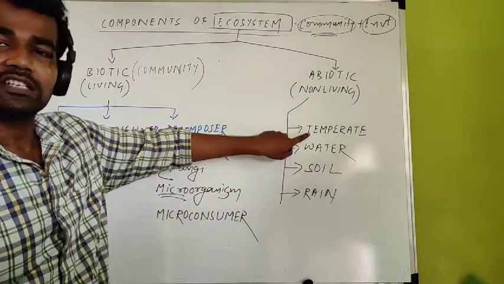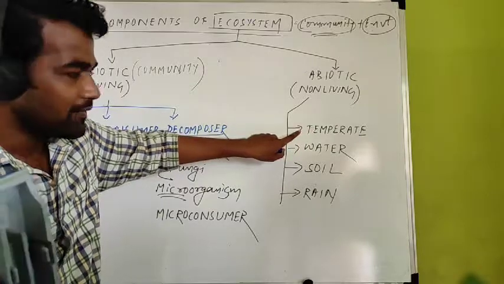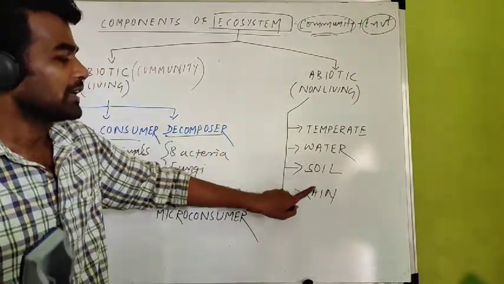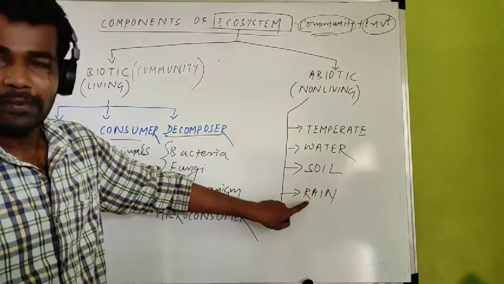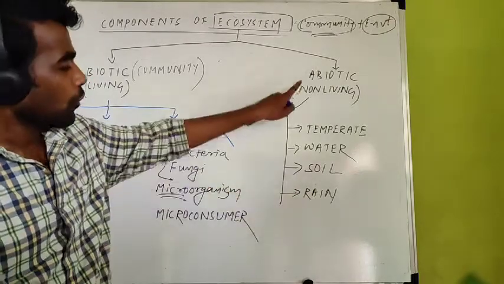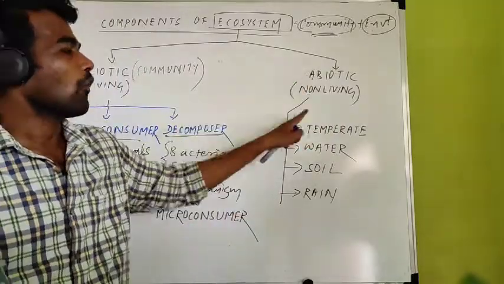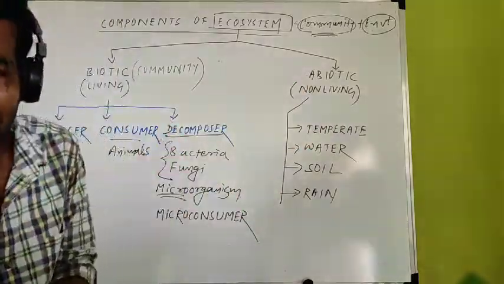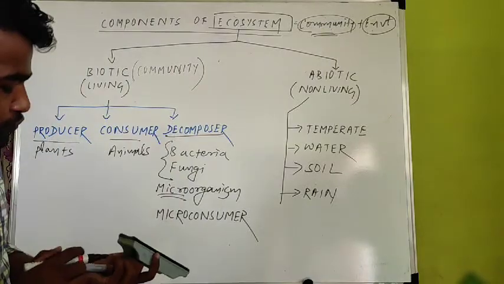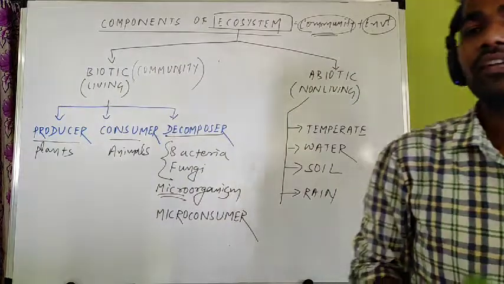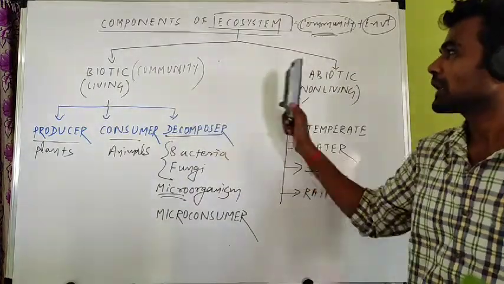Temperature is non-living, there is no life. Water is non-living, soil is non-living, rain or any type of precipitation, snow, all are non-living, and these non-living components are called abiotic. All these together form our environment. So you have to remember, ecosystem is the combination of biotic and abiotic factors.